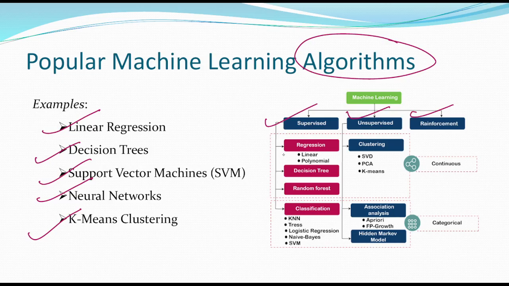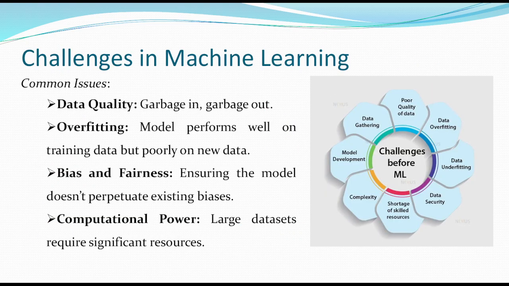So in case of supervised, we have regression, decision tree, random forest, classification. These are some models here, and here we have the clustering model, association analysis, hidden Markov model, and in case of reinforcement, continuous and categorical type of reinforcement learning we have.